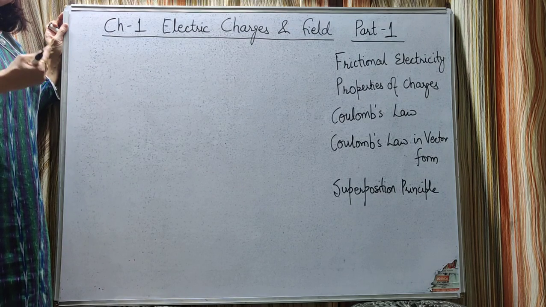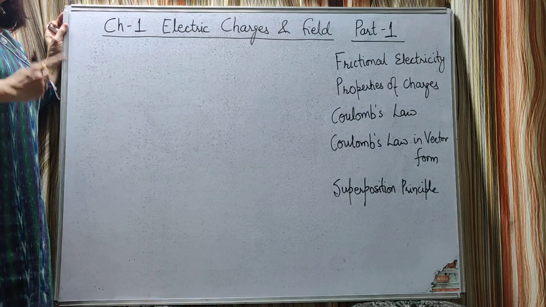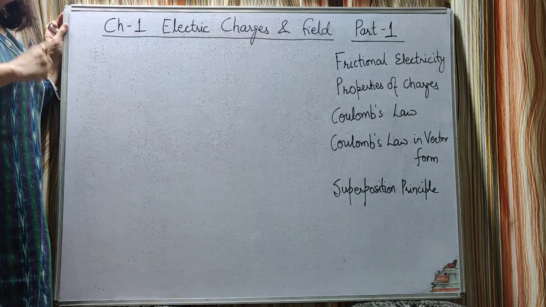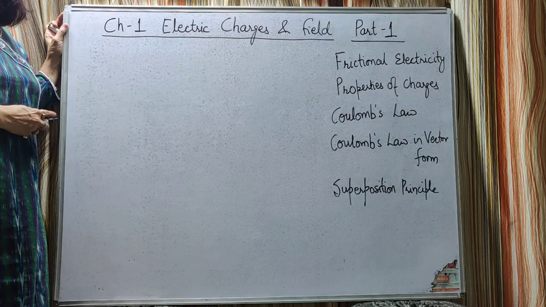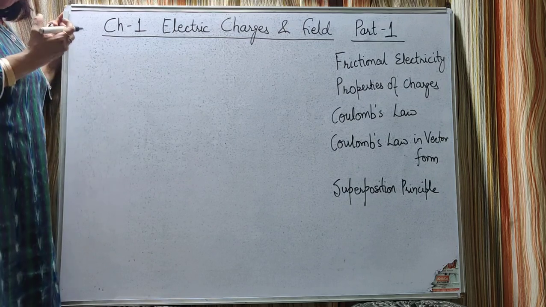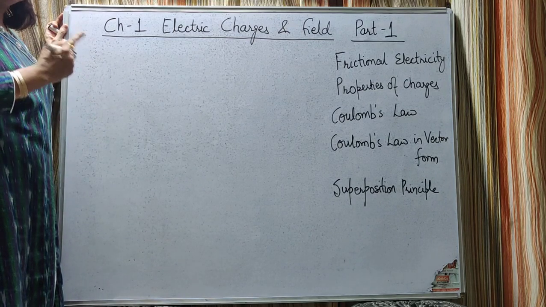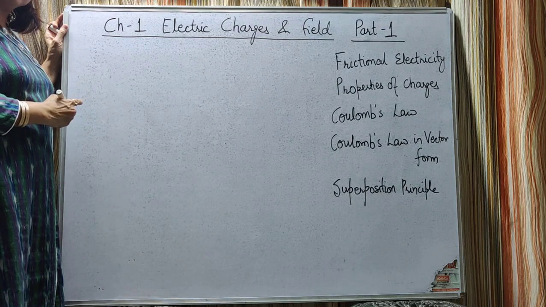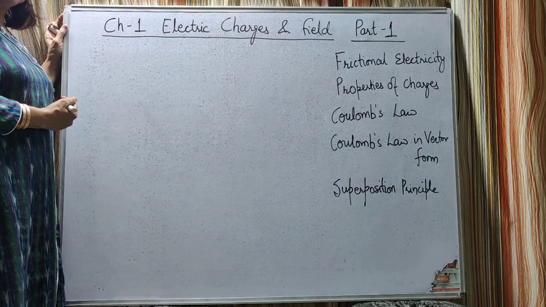Now we know that there are only two kinds of charges, positive and negative. Only the electrons which are in the outermost shell can be transferred from one body to the other, not the positive charges. So, the body which gains electrons becomes negatively charged, and the body which loses electrons, it is in deficit of electrons, that becomes positively charged.